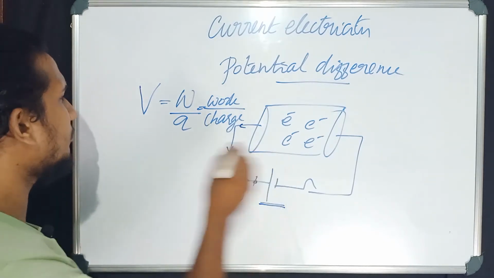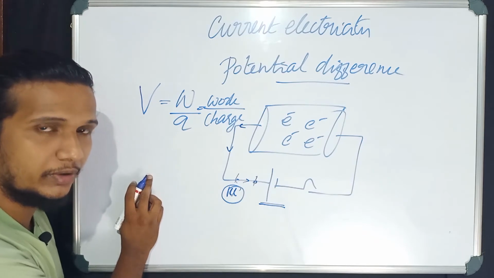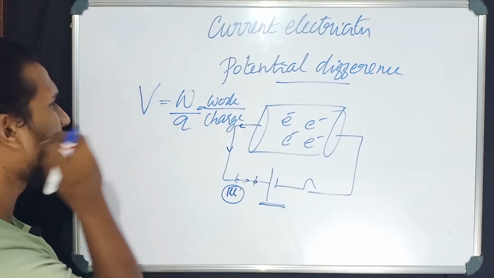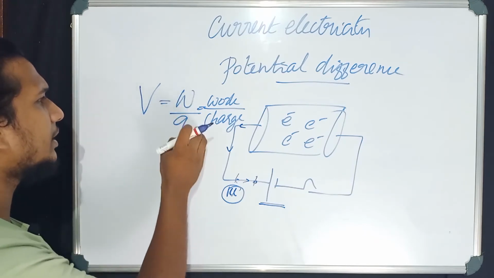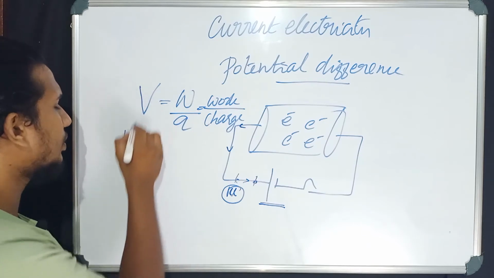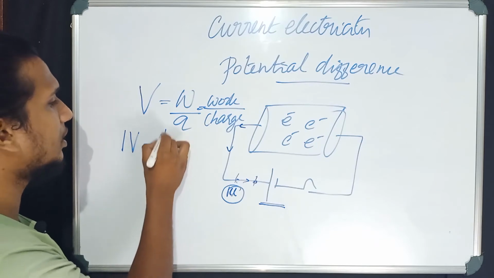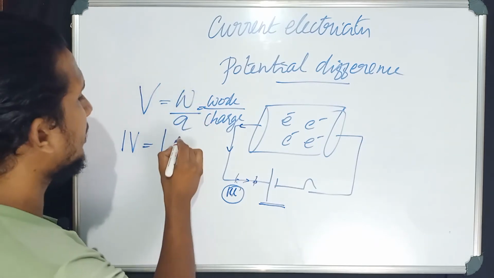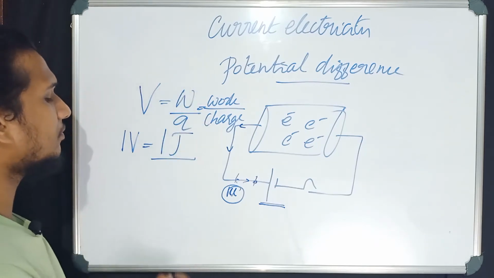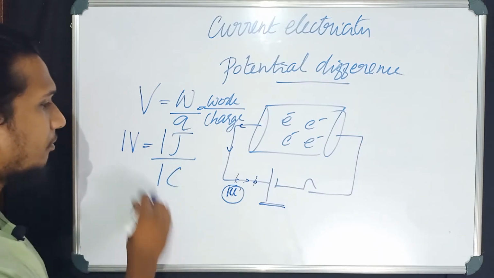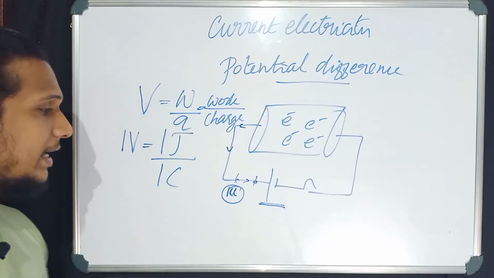Okay, now you have to define what is meant by 1 volt potential. You have to define the SI unit. For that, write the corresponding terms in the SI units. Voltage, SI unit of voltage or potential difference is volt. So 1 volt is equal to SI unit of work is joule divided by SI unit of charge, Q, is coulomb. Okay, from this you can define.